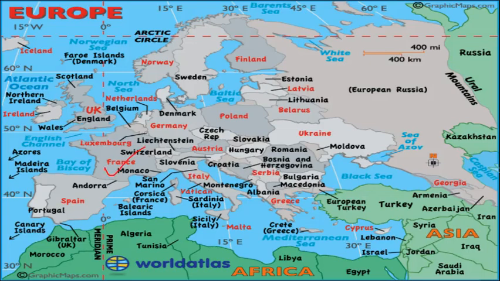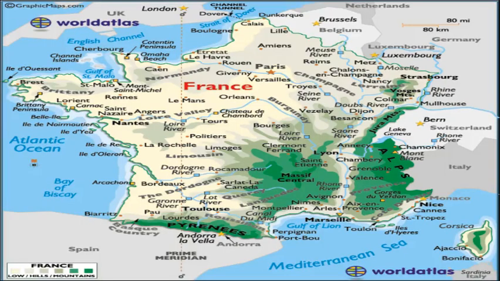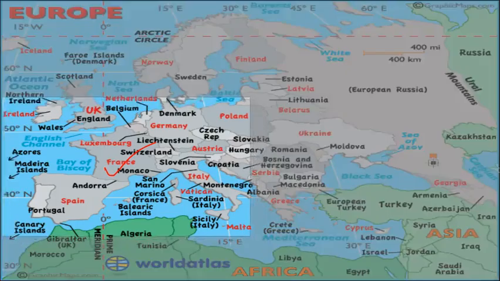You can see here, this is France. I'm sure you all know where exactly France is, because this is a very famous country. It is not the first time that we are discussing France. I have a zoomed map here. Let me show you a couple of important bits and pieces here.